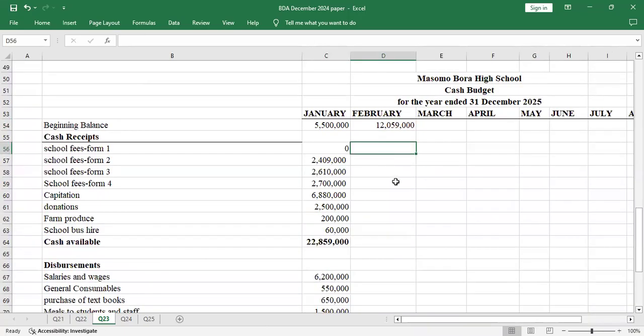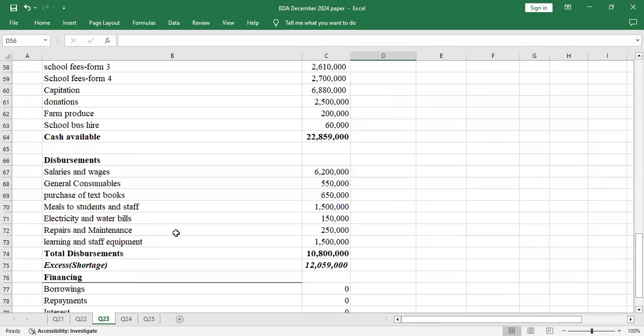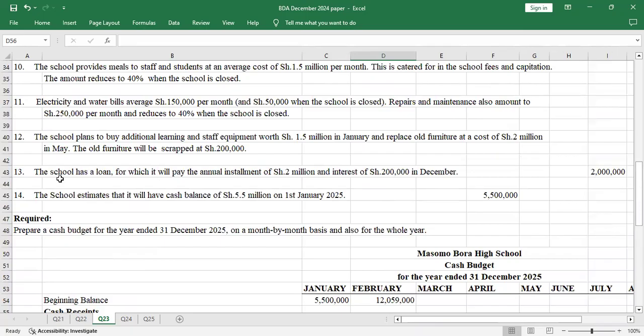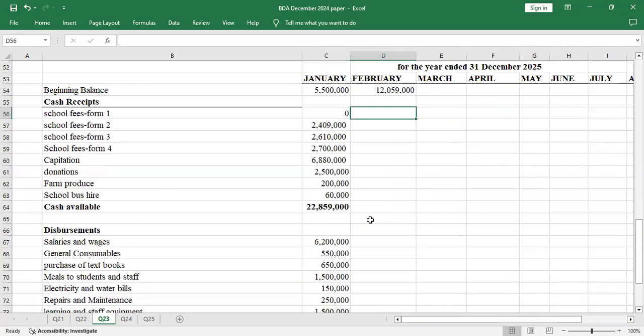Because the format is the same, most of the items I have highlighted here have been captured, except the school loan and the installment, which will come in December. These other items have been captured, and even the furniture will come in May. We'll adjust that.